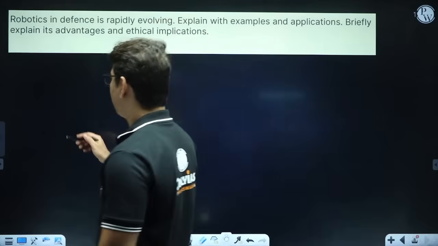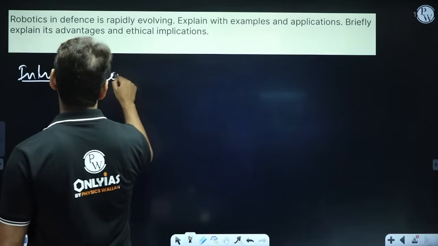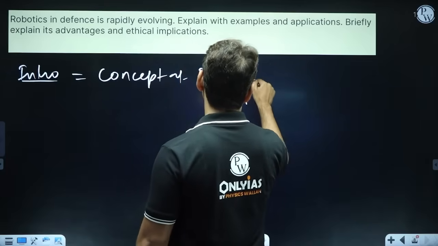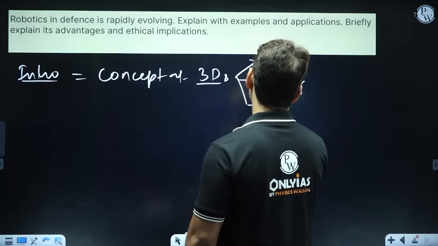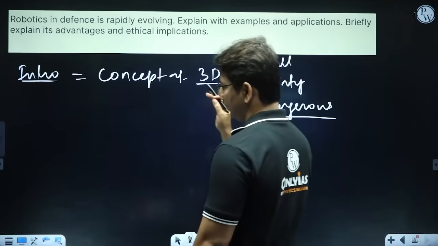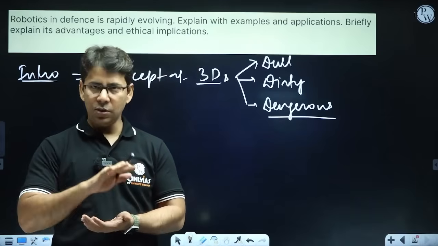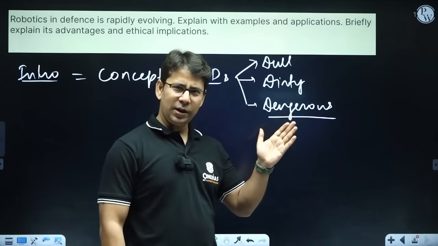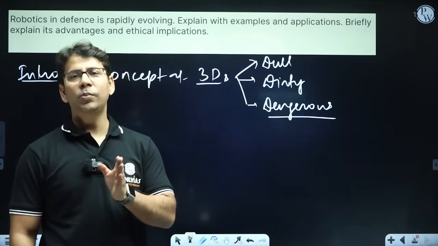So here we can talk about the intro part. And in the intro we can introduce the concept of 3Ds. The concept of 3Ds says that robots should be used in dull work, dirty work, and dangerous work. Dull work means where human creativity is not needed. Obviously, defense is not a dull area; lots of creativity is required. Dirty work is work that is not dignified, like manual scavenging. And dangerous work is where human life is under threat.